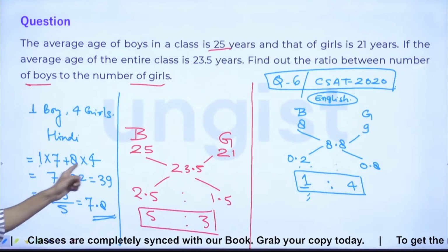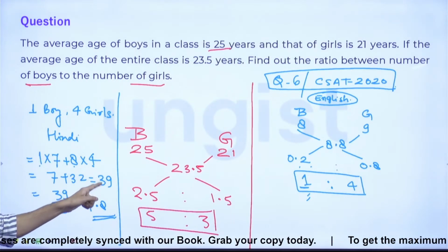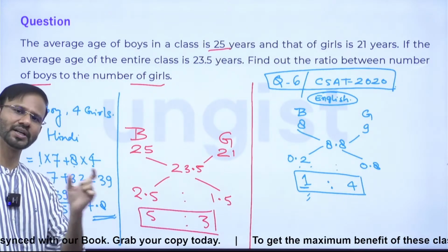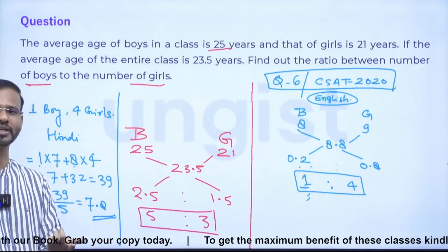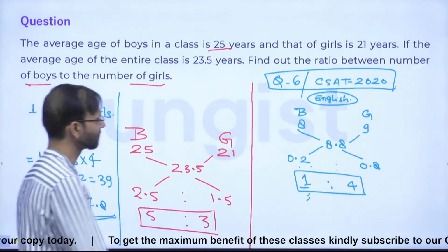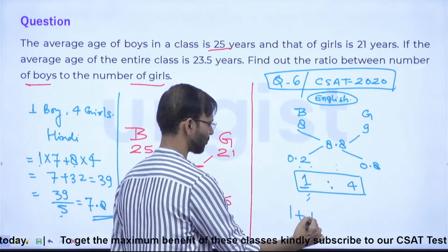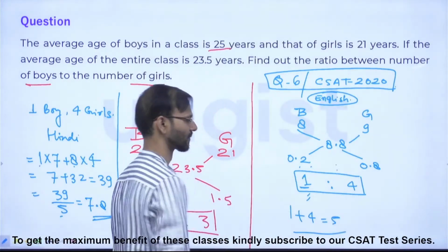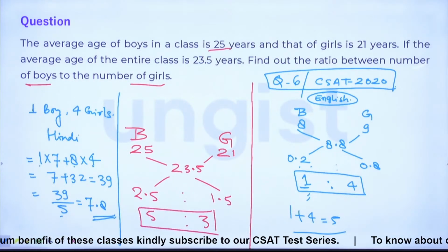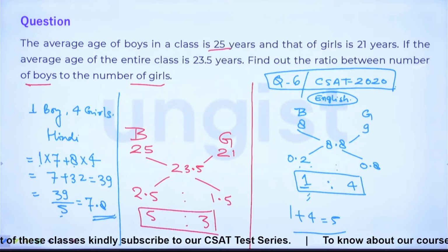So total marks obtained in the class is 39 in Hindi subject, and there are 5 students, right? So total divided by number of students gives the average marks. From where are we getting 5? So 1 boy and 4 girls. So this is 5. Everybody clear now? Right? All of you? Okay, that's great.